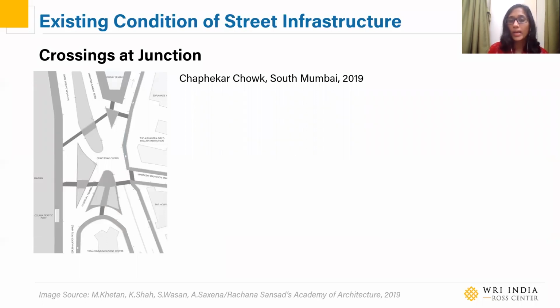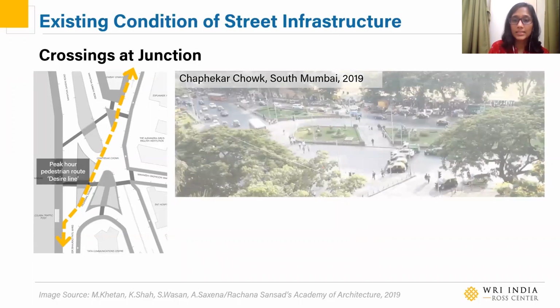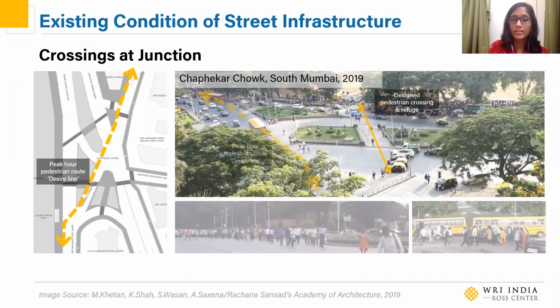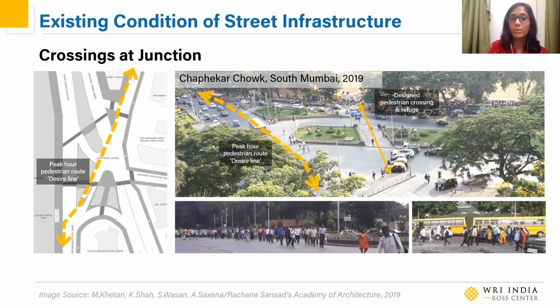What about junctions where pedestrian infrastructure has been provided? Like this junction in South Mumbai, which has high volumes of pedestrians walking from Churchgate to VT station on this route that you see. But the reality is that while this is the planned refuge area and crossing area, this is actually where people end up walking. Here they end up walking on the carriageway right next to the vehicles.